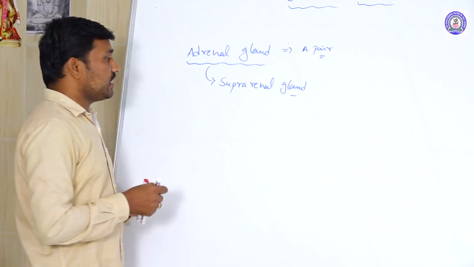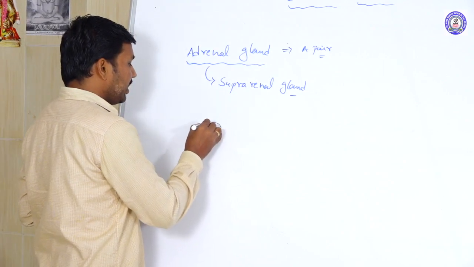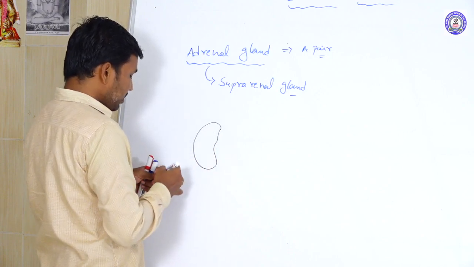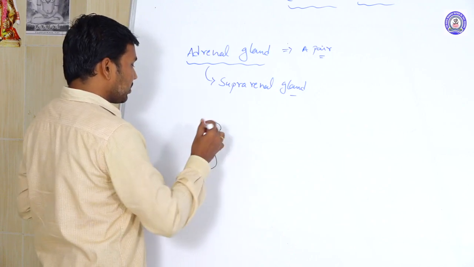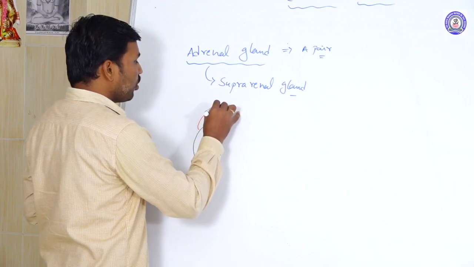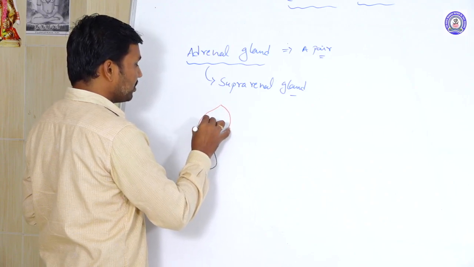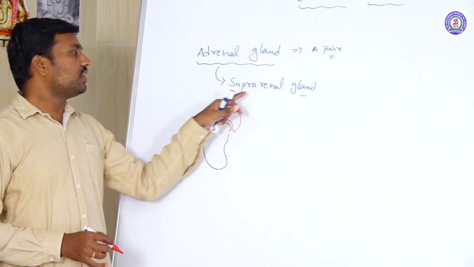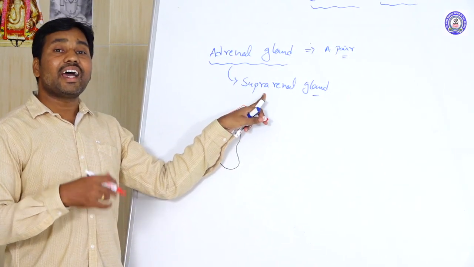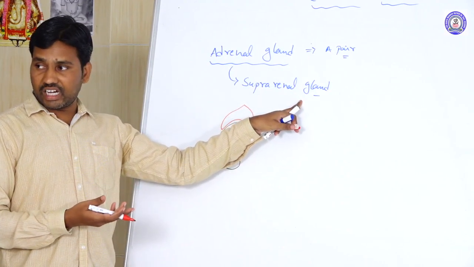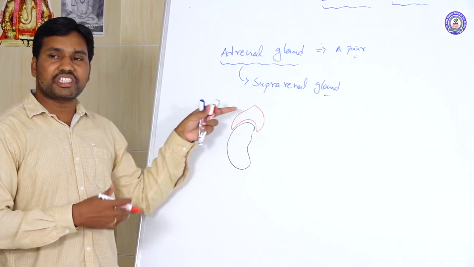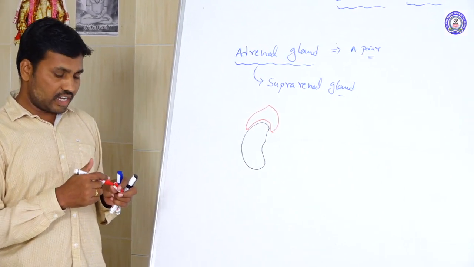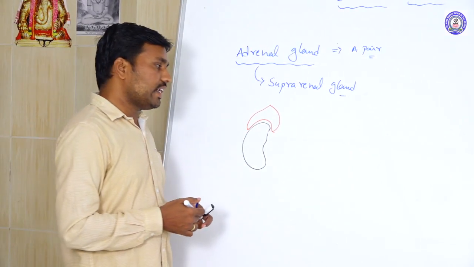Where are these present? On the kidneys. These form a cap-like structure on top of the human kidneys. That is why we gave the name suprarenal glands. Supra means above each kidney. We have two kidneys, so we have two adrenal glands, a pair of adrenal glands.